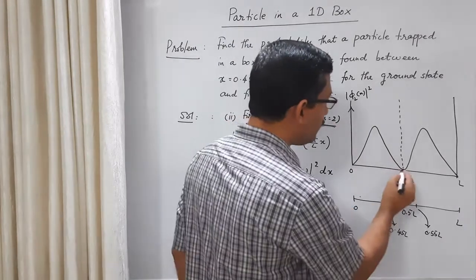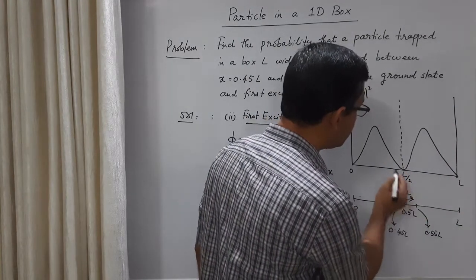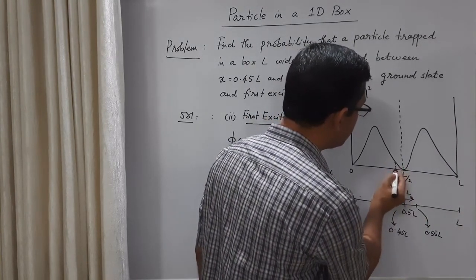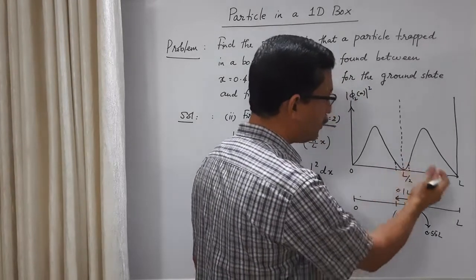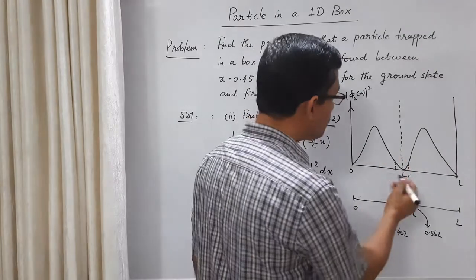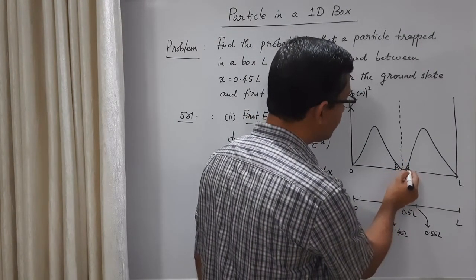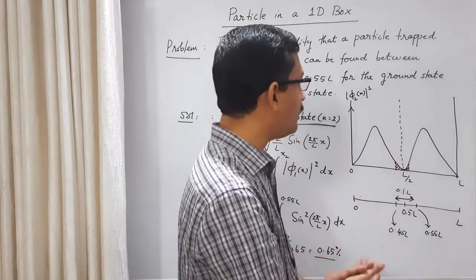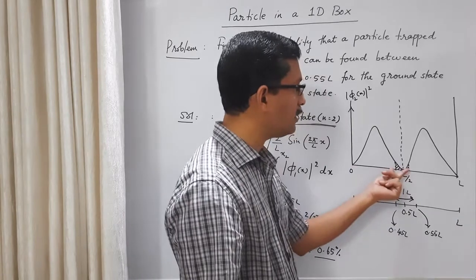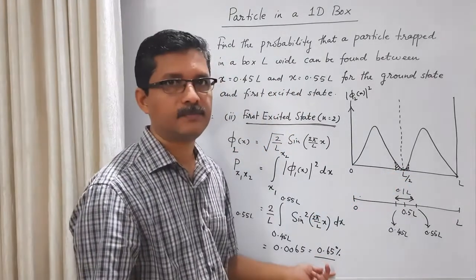See, it's 0 exactly at L by 2. But this region is a small width around the middle, right? From 0.45L to 0.55L. So what is this probability? It is the area under the curve in this region. Even though exactly at the middle probability density is 0, when you take a small interval, there is a small area. You can see that this area is very small. That's why we get a small result here.